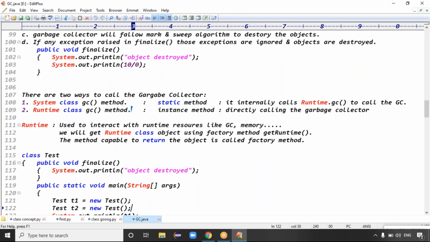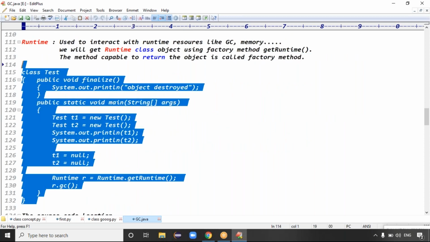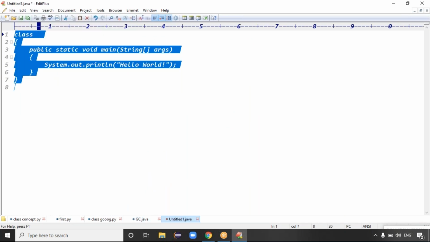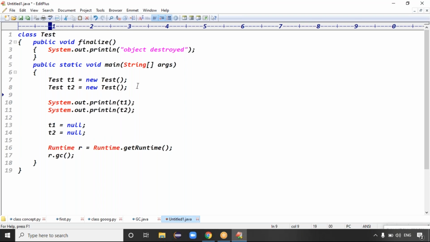Yesterday we were using system.gc to call it. But in place of system.gc, I have Runtime r = Runtime.getRuntime(). The getRuntime method belongs to the Runtime class, and it returns the Runtime object.